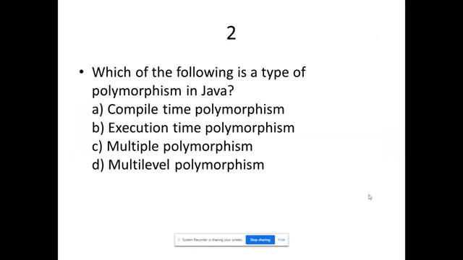But I'll tell you, the option would be compile time polymorphism, because multi-level terms are related to inheritance, and execution time polymorphism, there is no such word, but we have something called dynamic polymorphism or runtime polymorphism. It should be available in the options. Okay, so that is the case that we need to think of.